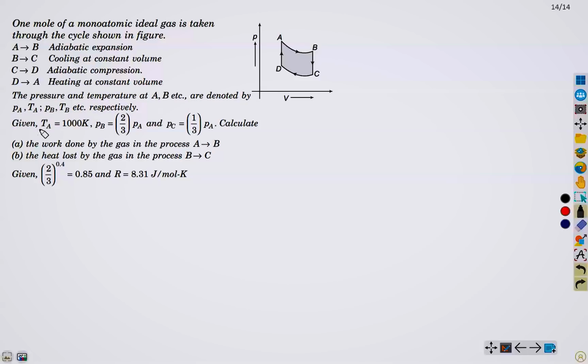Given the initial data, the temperature at this point is 1000 Kelvin, and the relationship between PB and PC, we have to calculate the work done by the gas in the process A to B and the heat lost by the gas in the process B to C. Some constant values are given here.